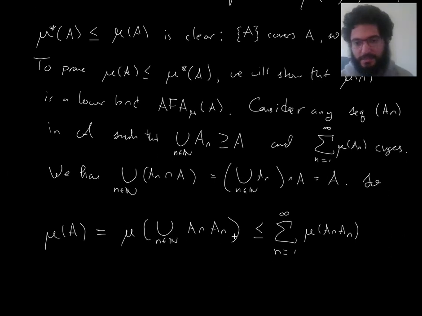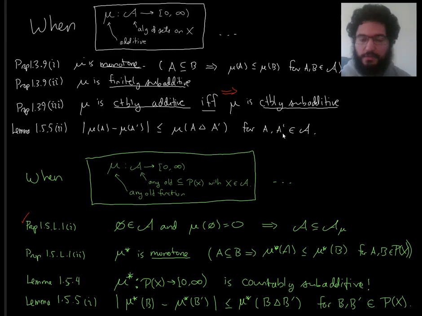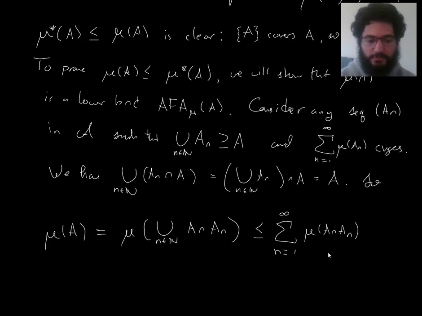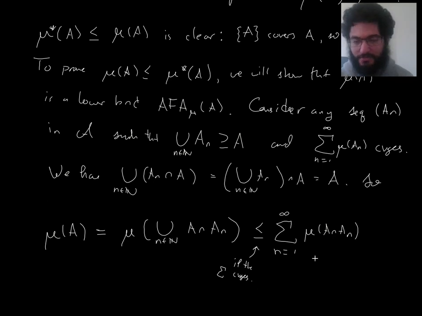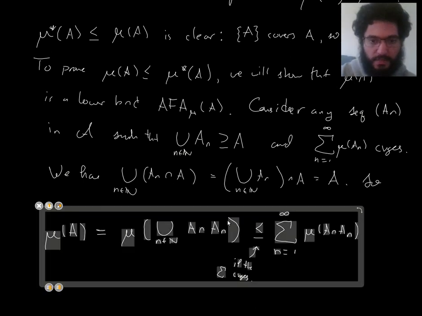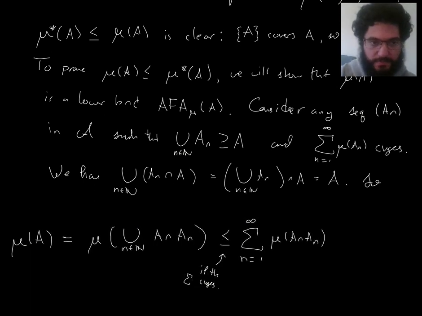Aha, but I just remembered a subtlety. With countable subadditivity, the way we defined it is that it applies in situations where the series converges. So we have this inequality if the series on the right side of it converges. If the series on the right side doesn't converge, then you might say it equals infinity, in which case we also have the inequality, but I just don't want to deal with that case. Okay, anyway, let me make some room here.